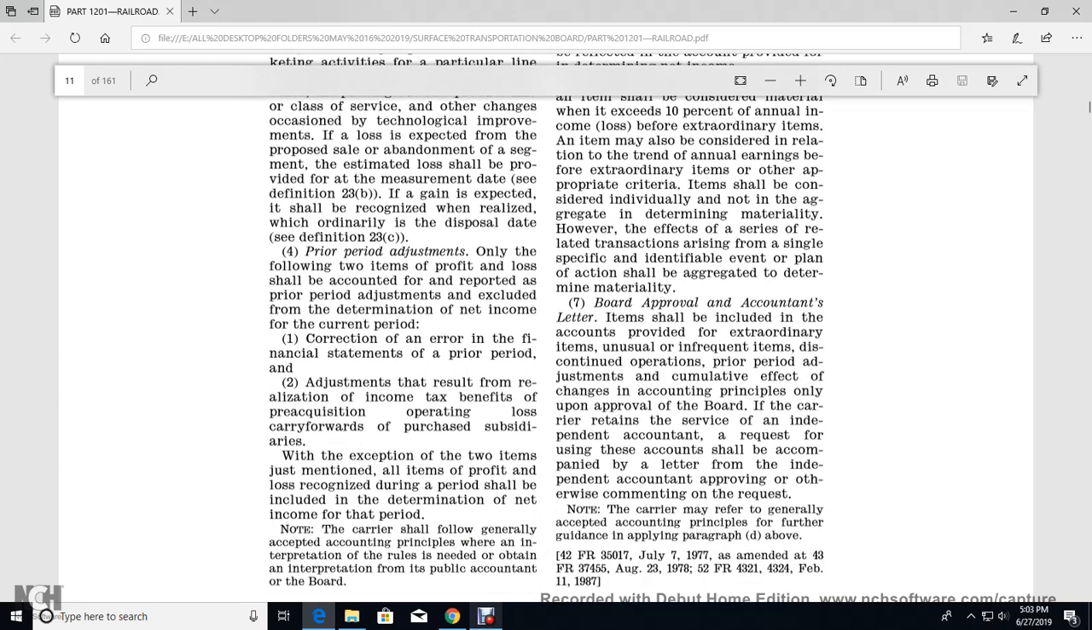7. Board approval of the accountants' letter. It should be in accordance with the accountants to provide the extraordinary items that you use for the infrequent items, that discontinued operation, prior period adjustments, and the cumulative effects of changes to the accounting principles upon approval of the board. If the carrier retains the service of the independent accountant with the request of the using of these accounts, it should be accompanied by a letter from the independent accountant proving the otherwise accommodating of the request.